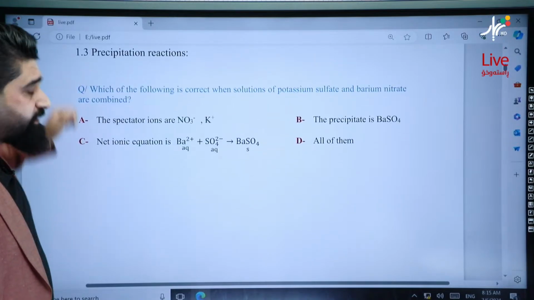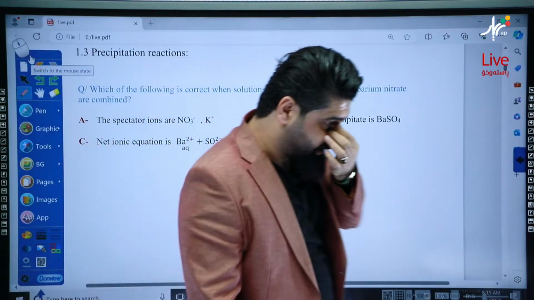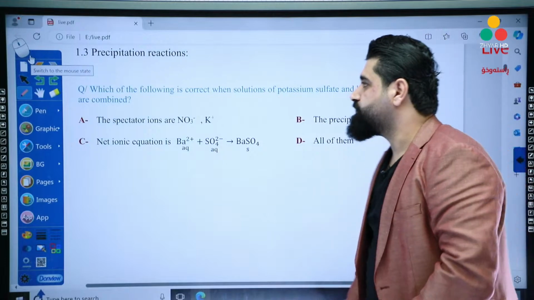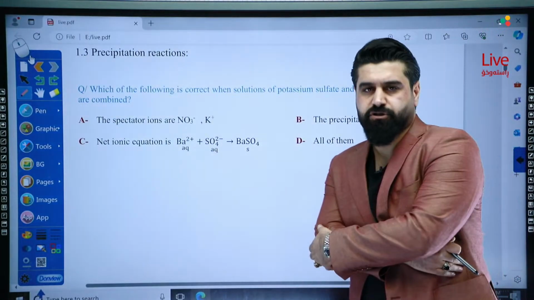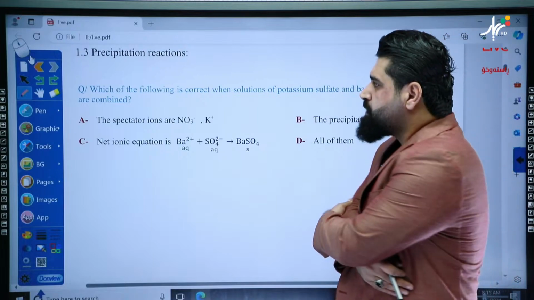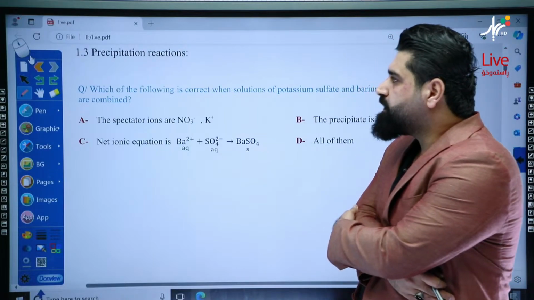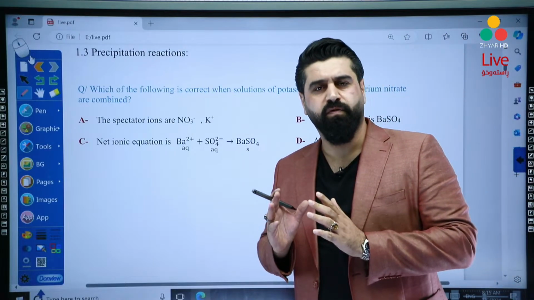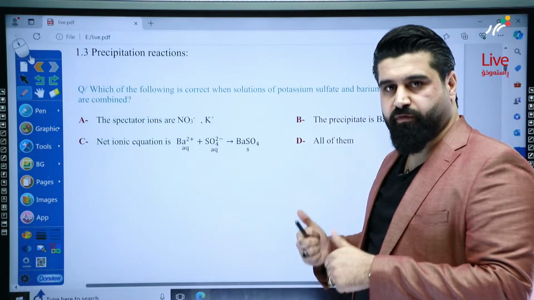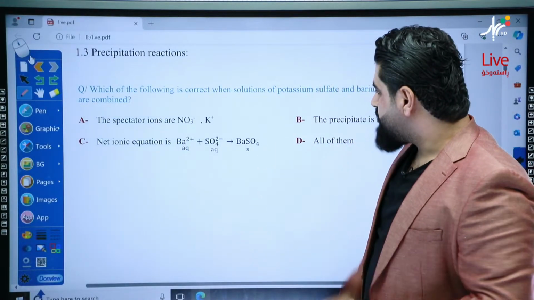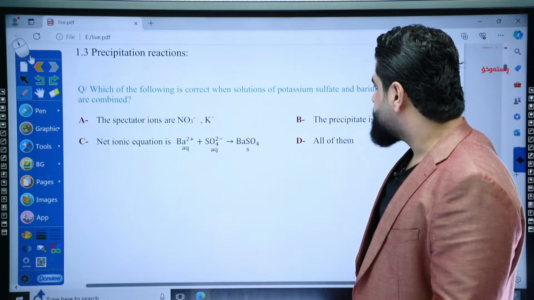Another topic in chapter 1, which is very important, a very common guest for Zhyar, is the precipitation reaction. Okay? Precipitation reaction is very important. There are too many rules, mainly how to recognize a compound that is water soluble or insoluble. Okay? You have to know these rules. But you know, I'm just going to solve some important questions.